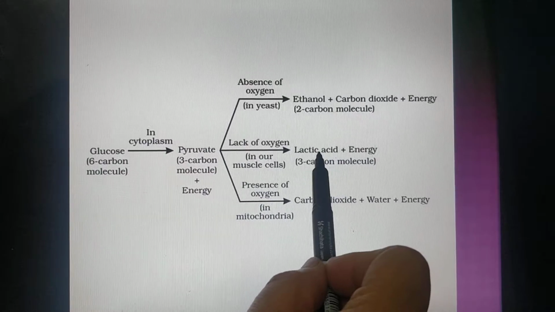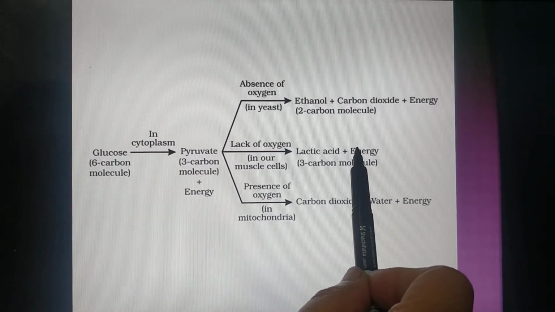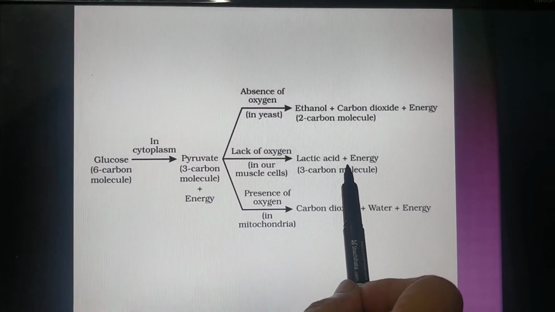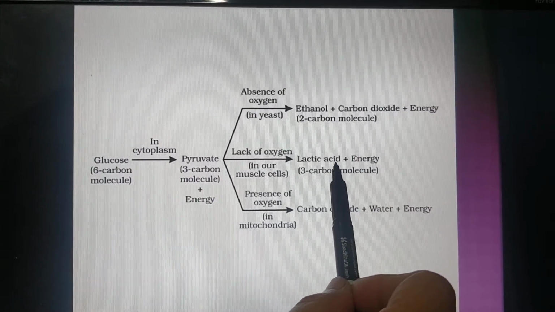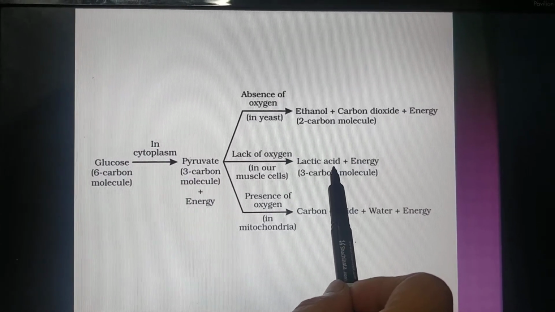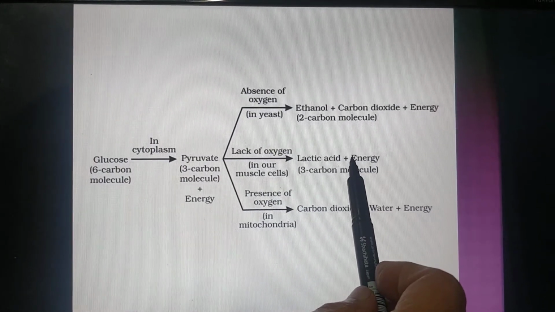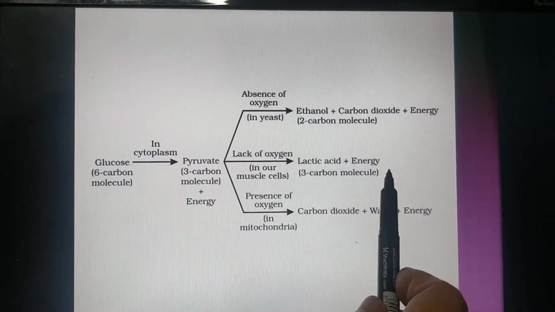Pyruvate changes into lactic acid, and a little energy is produced in the muscles. So we feel fatigue in the muscles due to the accumulation of lactic acid. थोड़ी देर बाद मसल्स का काम करने से हमें थकान होने लग जाती है, एंड मसल क्रैम्प्स जो है वो हम फील करते हैं, because of the accumulation of lactic acid.